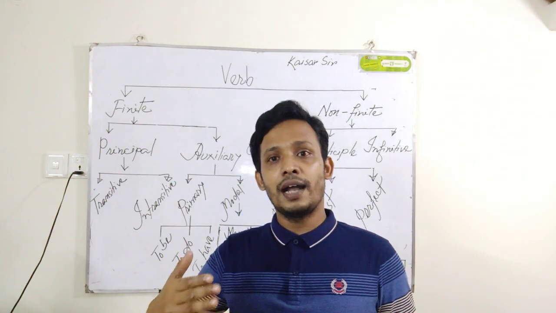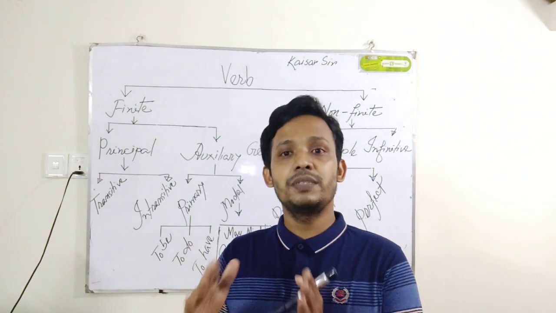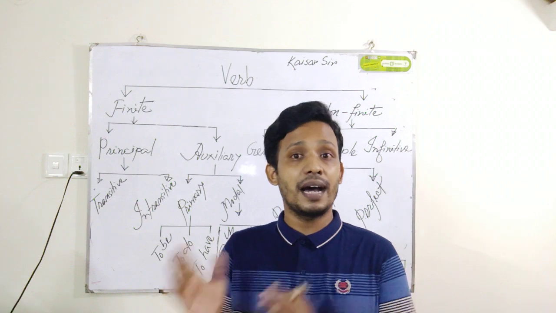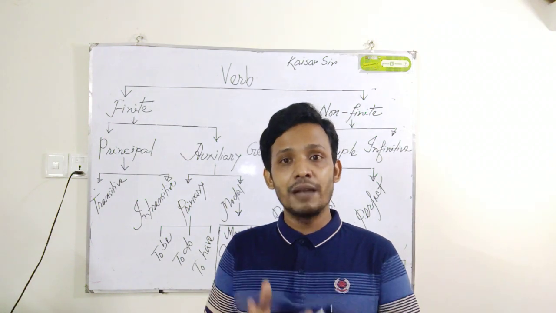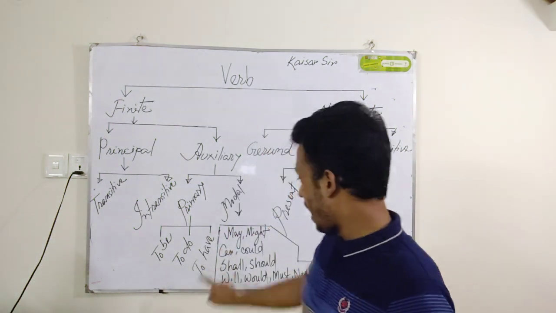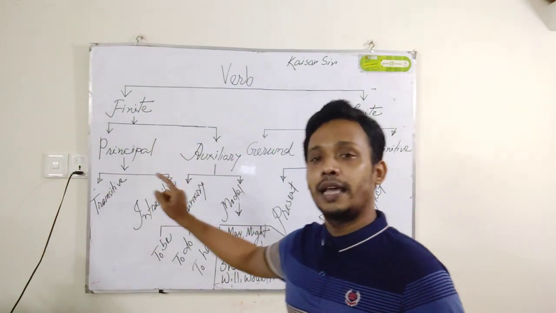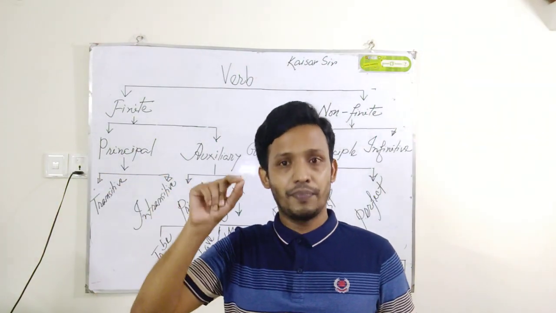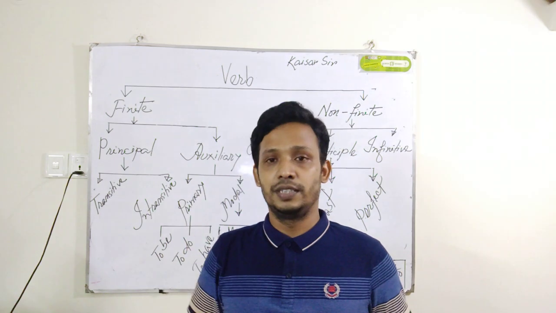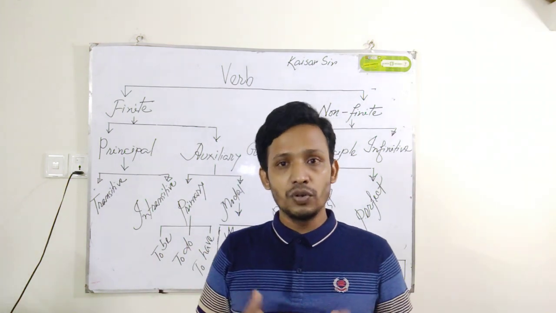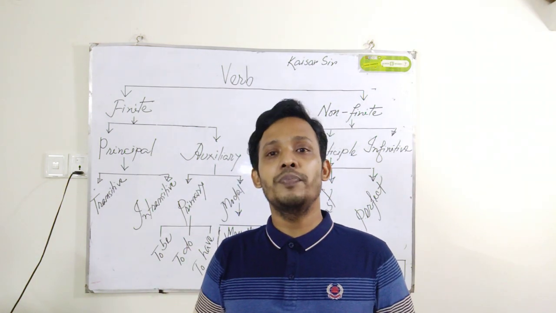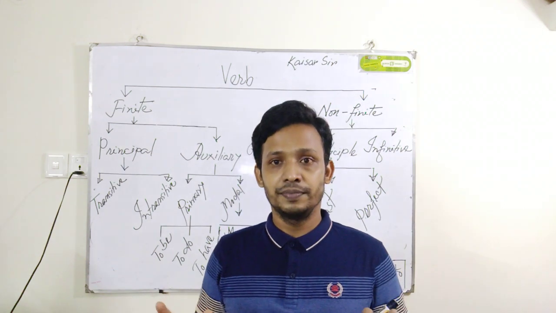Next one, to have verb. Suppose I have done my duties. I have done my duties. Here the verb done is being helped by have. So have is a primary auxiliary. Have is a primary auxiliary verb. Have, has, had. And primary auxiliary is used to make questions, to make negation, etc.